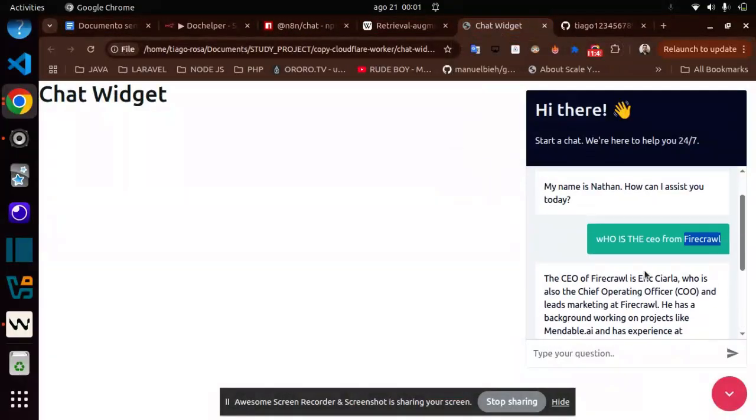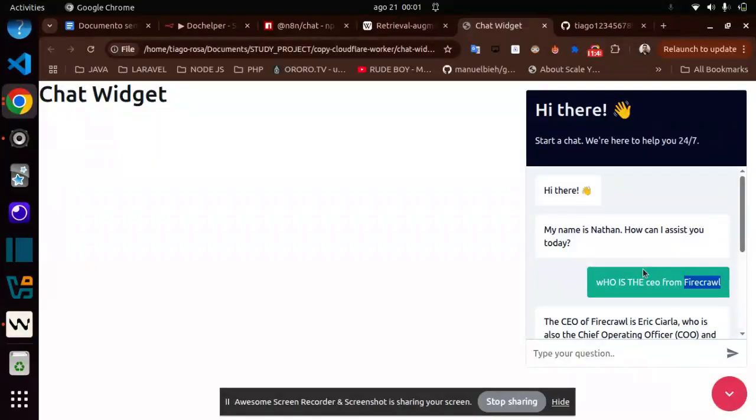all this information I store in a database, and the moment I ask this text here, the vector search is a feature that compares the database with the question I asked and returns the results closest to what I asked.